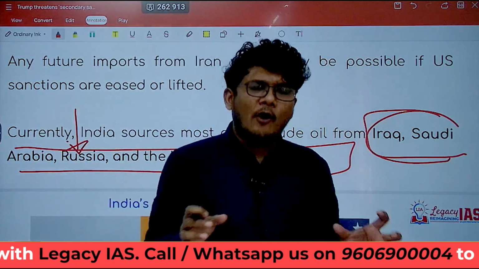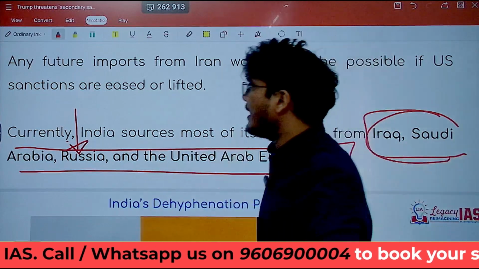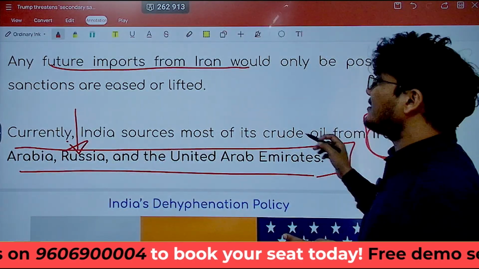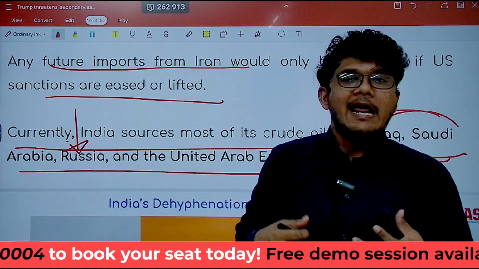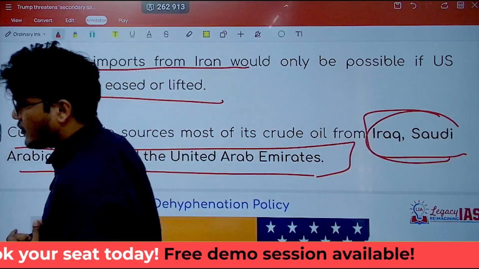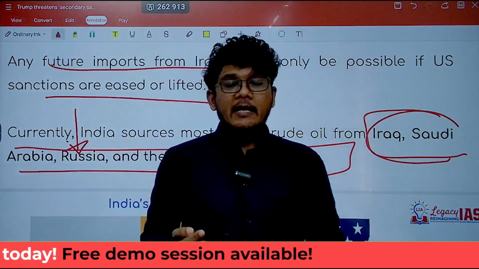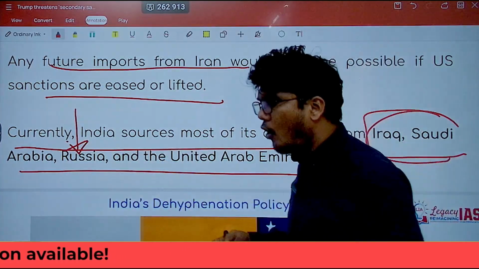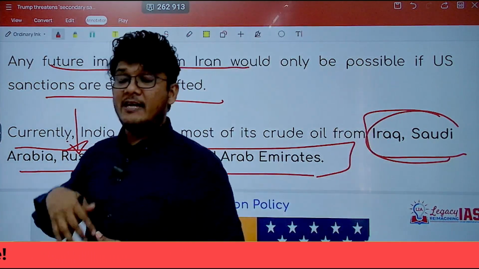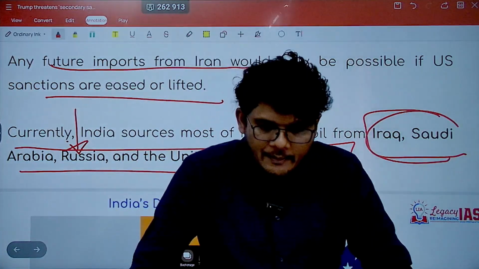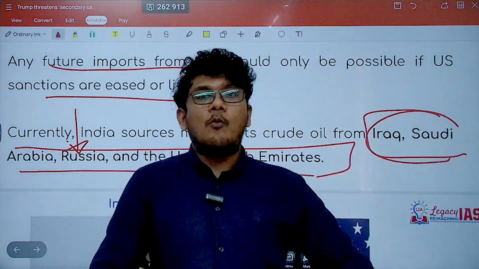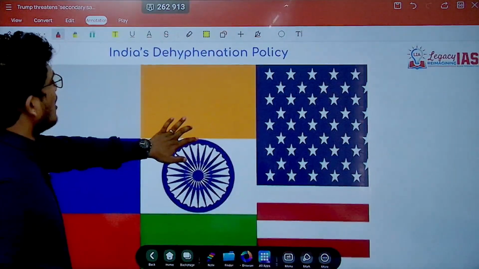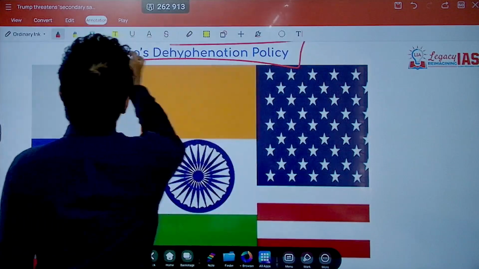So India can for now be okay with it, and maybe in future imports might be possible when the sanctions are eased or lifted. So that is the situational perspective. However, if it so happens that one of these players or few of these players back out, or there is a scarcity of oil and we have to import oil from Iran, then what do you think India will do? India would then go ahead and make a deal, because India follows de-hyphenation policy.